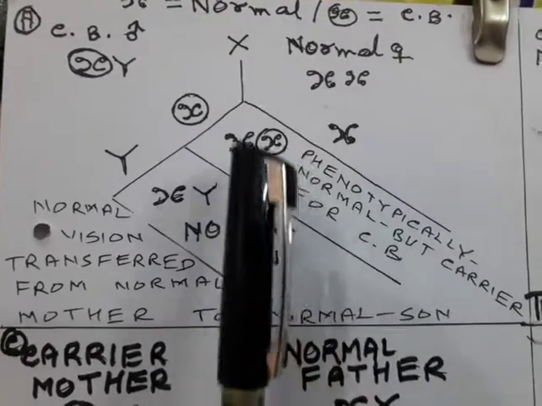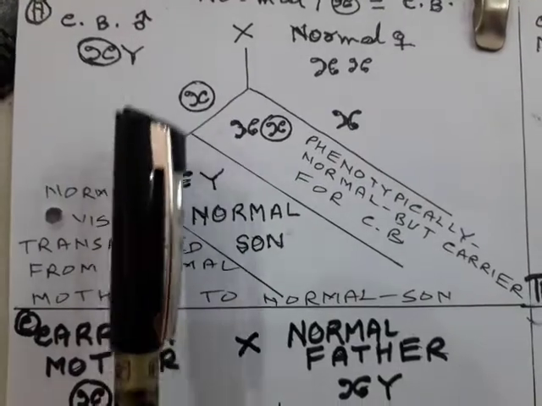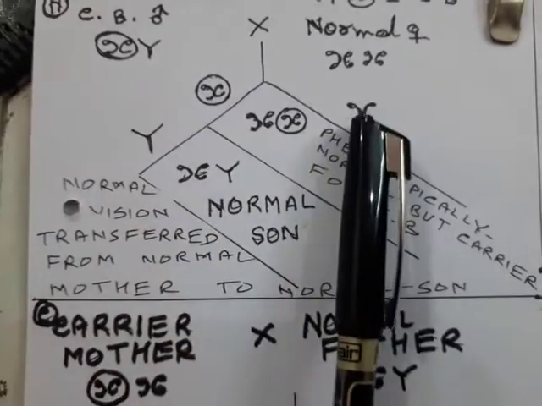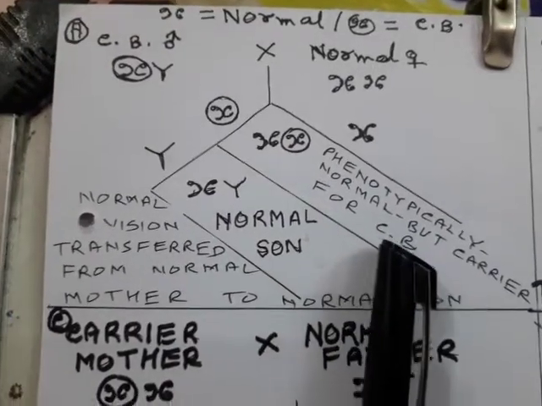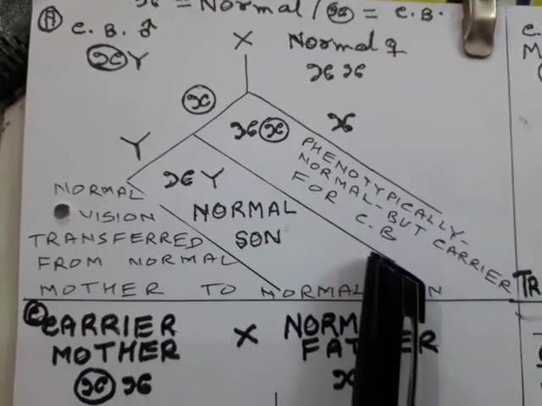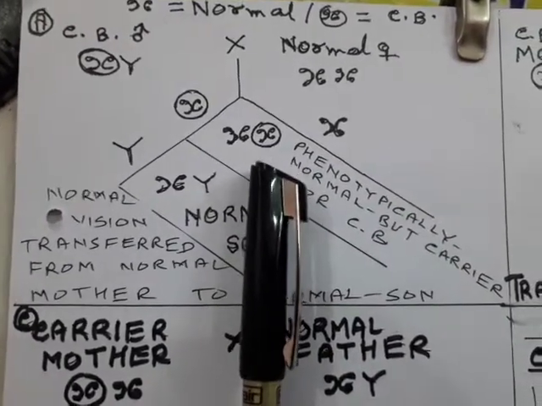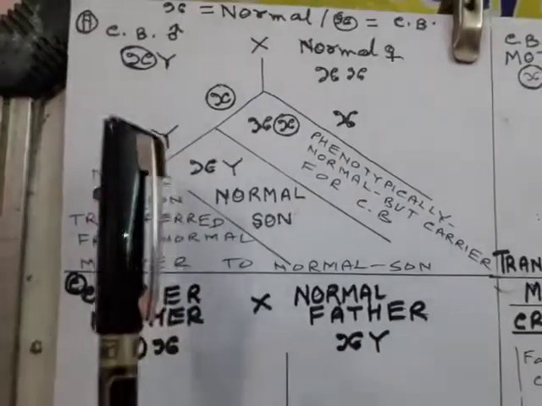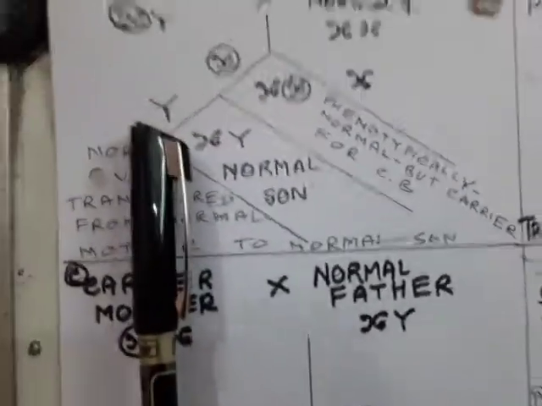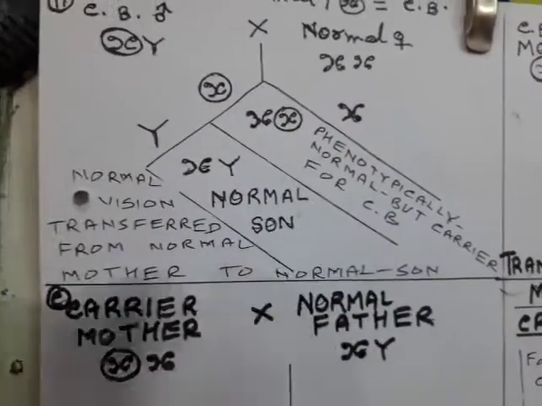The female will produce only one type of gamete, and the male will produce two types of gametes. If this one combines with this one, XX, it becomes a female. Phenotypically it will appear normal, but actually it will be a carrier for this disease, and it will transfer this disease to the sons. And if the Y chromosome combines with the X chromosome, it becomes a normal son.